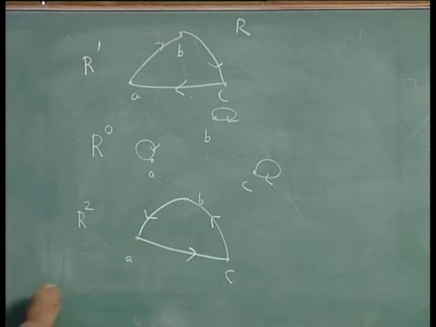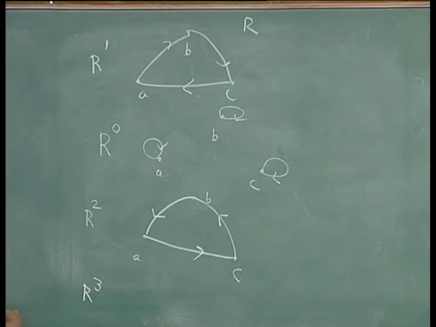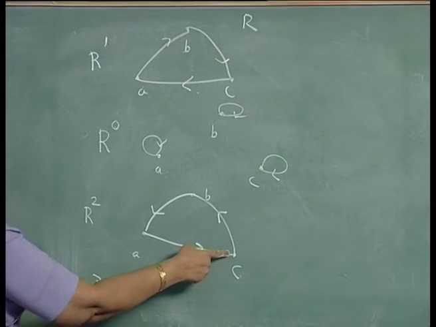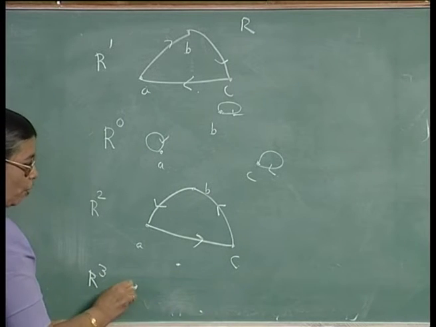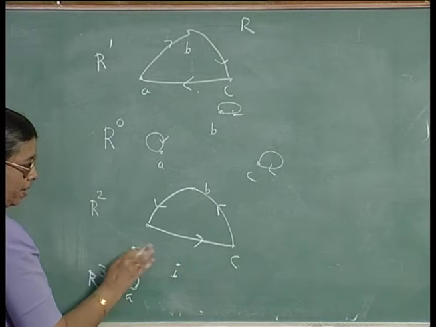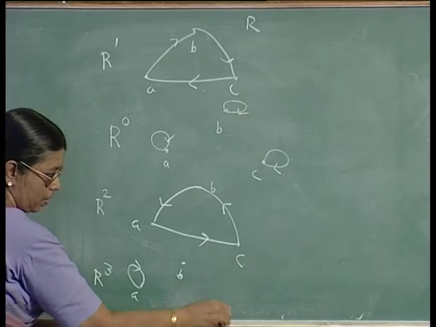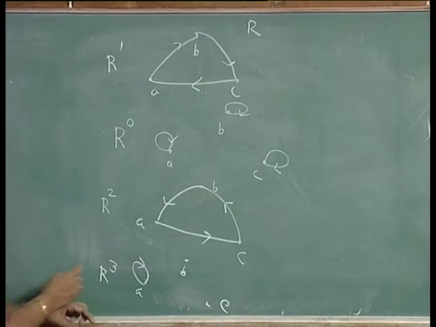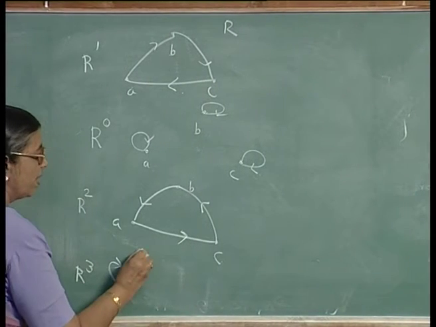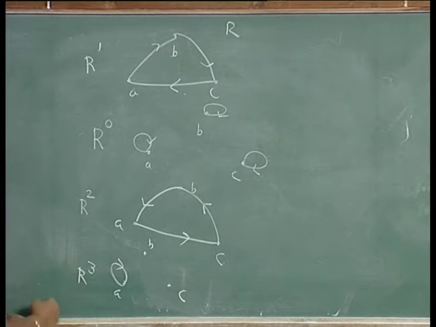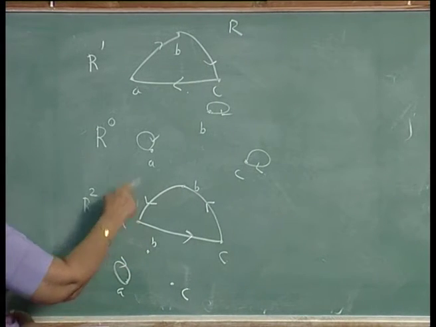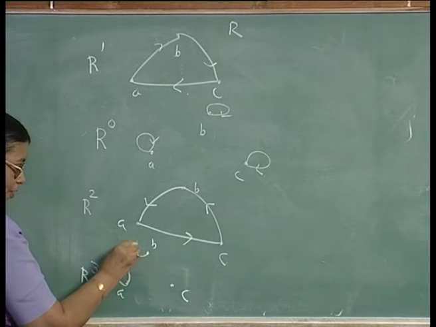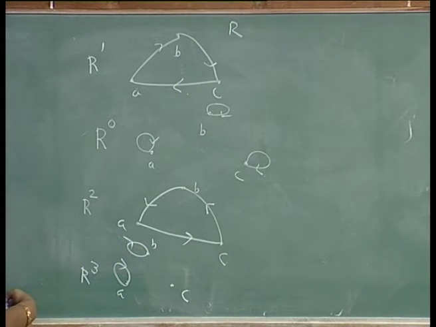Now, what can you say about R cubed? R cubed is R squared into R. In R squared you have A to C, in R you have C to A. So, combining that you will have a self loop at node A. Similarly, there is an arc from B to A in R squared and A to B in R. So, there will be a self loop at B in R cubed.